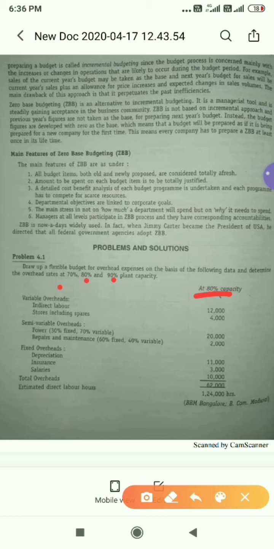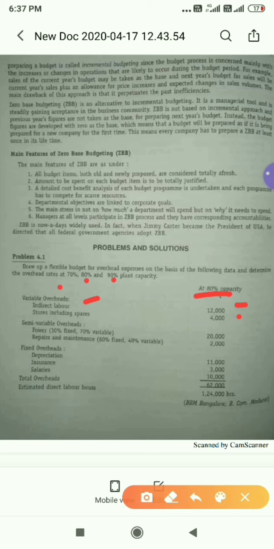For 80% capacity they have given the following details, that is variable overheads. Please remember, variable overheads always vary with level of production. Here under variable overheads, we have indirect labor, that is 12,000, and the next one we have stores including spares, that is 4,000. Semi variable is nothing but it will have both factors, variable as well as fixed.